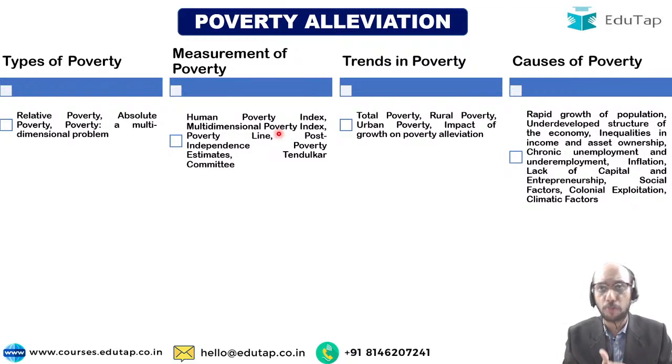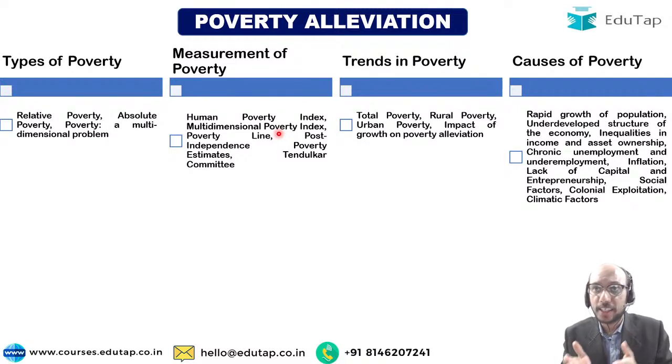So what are the causes of poverty? Rapid growth of population is definitely a cause of poverty, right? Because the population is high, there is a lot of competition for scarce resources, as a result of which many of us are not able to access those resources. Therefore, I may be a little poorer than you, right? There is an underdeveloped structure of the economy, in the sense that the sectoral composition of the economy is not as it should be. For example, we have not been able to give a push to the manufacturing sector. Our infrastructure is creaking, our infrastructure is not adequate, right?